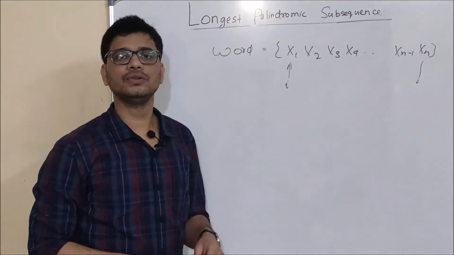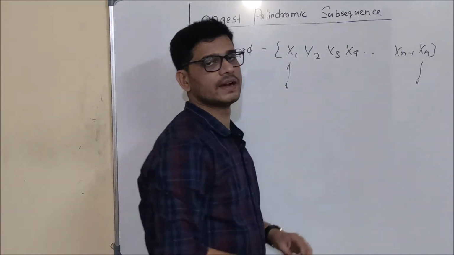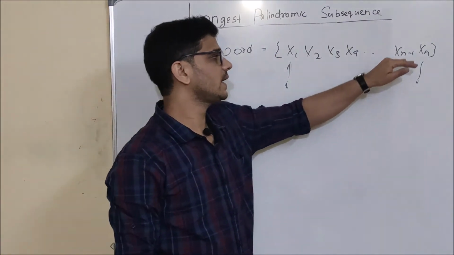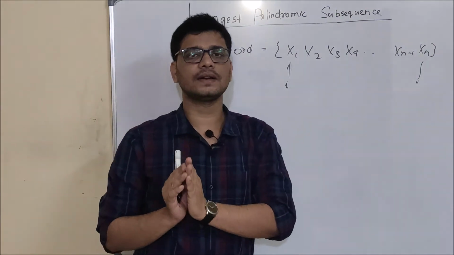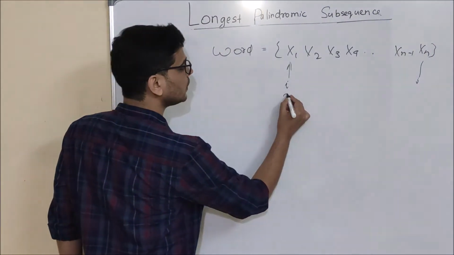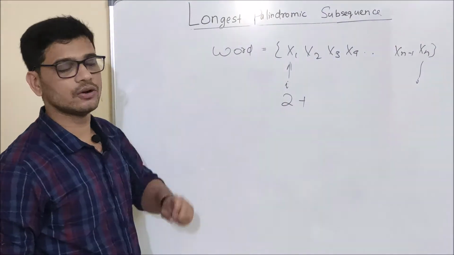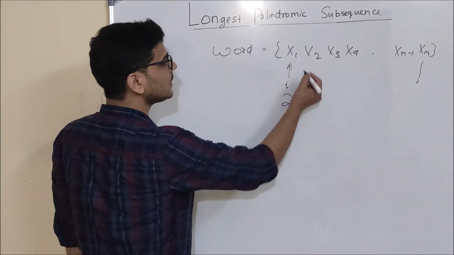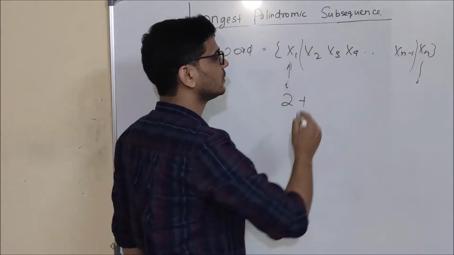So what are we going to do now? We will match whether these two characters are the same or not, that is, the character at the ith position and the character at the jth position. And if these two characters are the same, that means we have got an LPS of 2, that is, longest palindromic subsequence. And now what we will do is, I will remove x1 from it and xn from it.